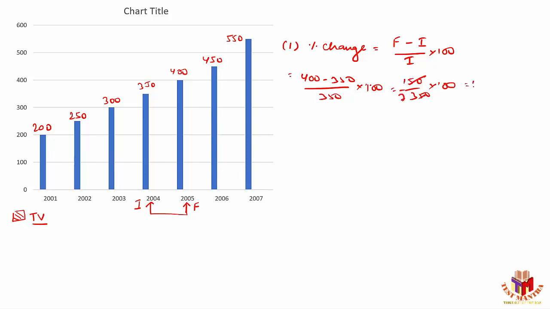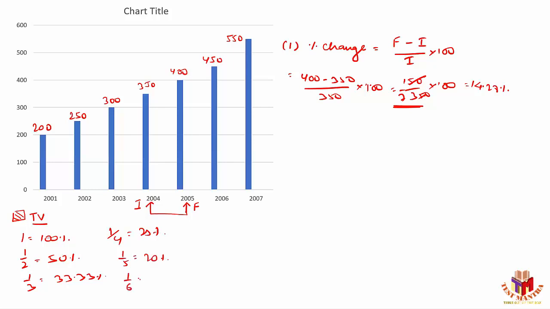Now 1 by 7 is equal to 14.28%. One of the important things you need to keep in mind is the basic fractional values of percentages, because most of the time we'll be dealing with the fractional values of the percentage. We know that 1 is nothing but 100%, a complete value is 100%. Similarly, half of anything is 50%. Also, 1/3 of anything is always 33.33%. Similarly, 1/4 of anything is 25%. 1/5 of anything is 20%.